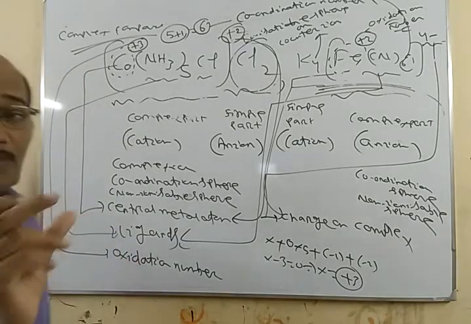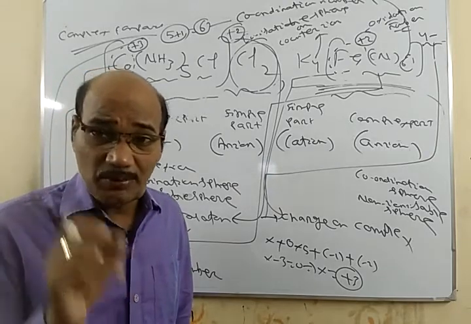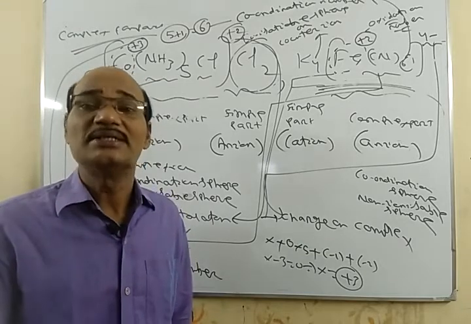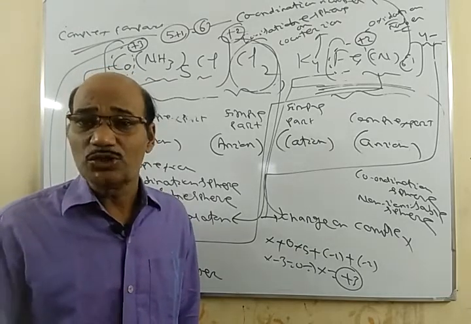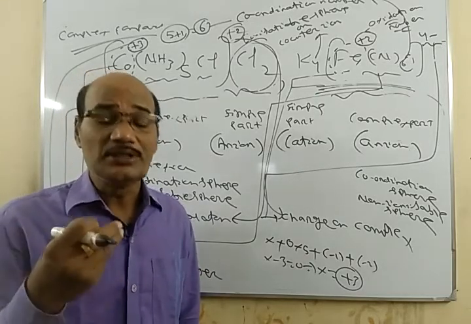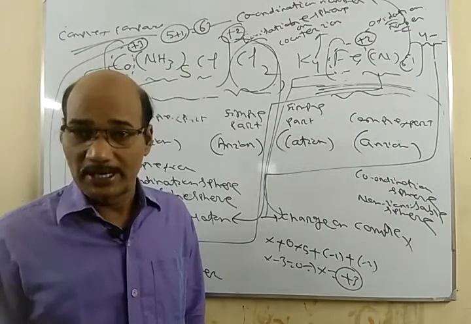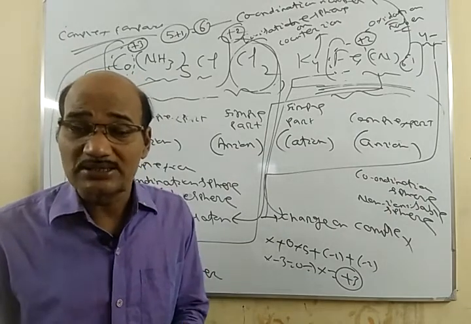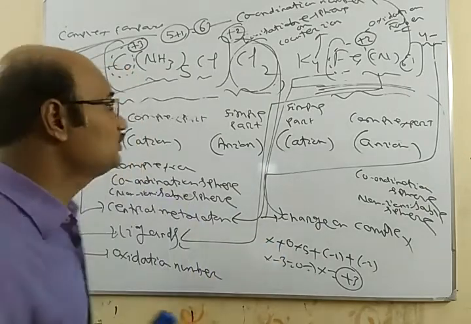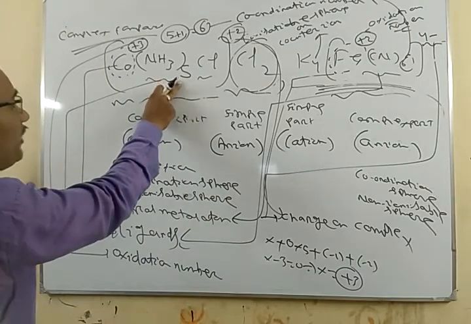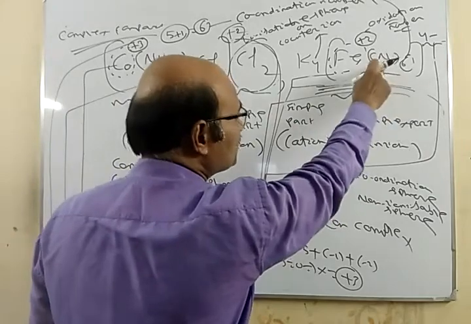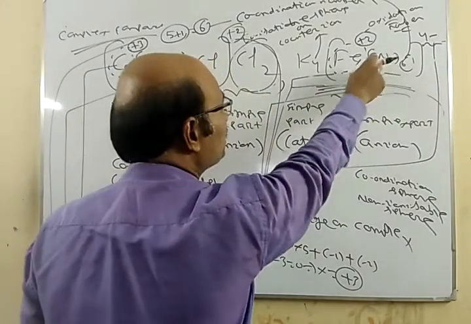And the number of electron pairs donated by a ligand is called denticity. If the ligand is donating only one lone pair of electrons, it is called a unidentate or monodentate ligand. And the number of unidentate ligands attached to the central metal atom is called its coordination number. So here NH3 is a unidentate ligand, 5 plus 1 is 6. So the coordination number is 6. Here CN is 6 and CN is a unidentate ligand, so the coordination number is 6.